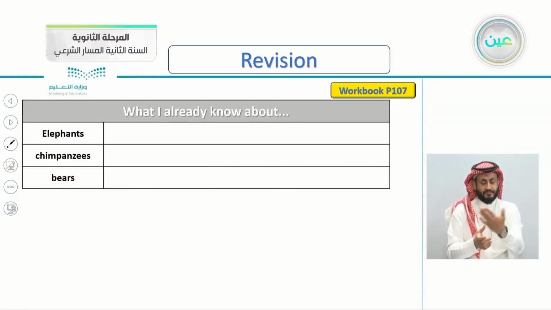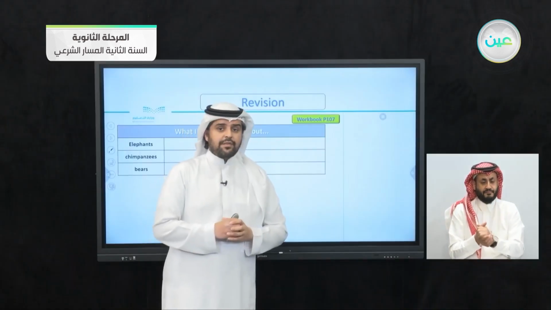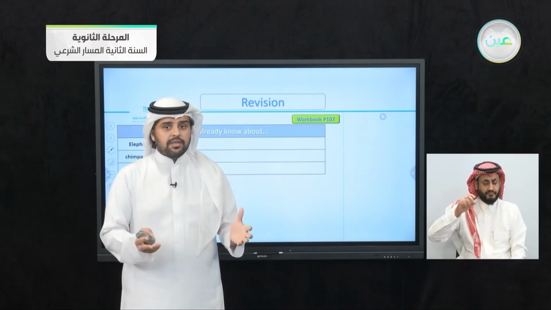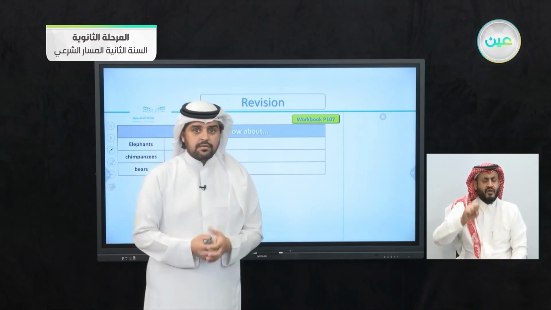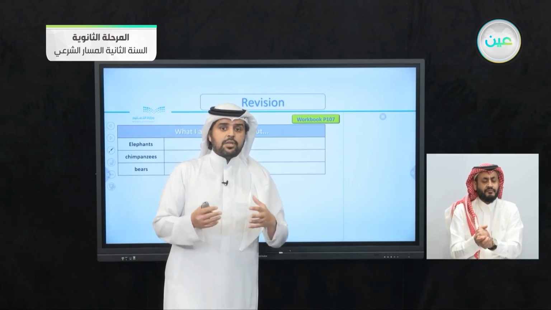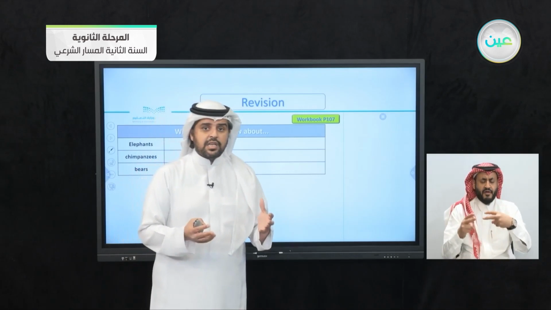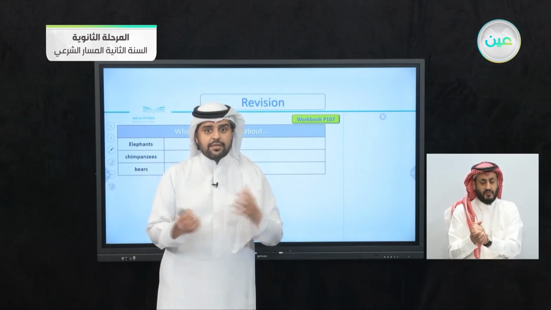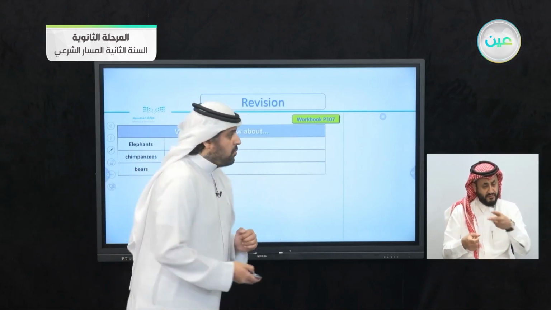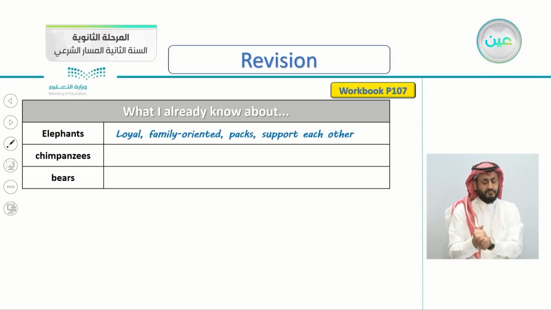So this is the chart here. What I already know about elephants, chimpanzees, or bears. So let's begin with elephants. What do you know about elephants? Something that you already know. Yes, write what you already know about elephants. Anything that you already know. Of course, different students will write different things. For example, what I know about elephants is that they are loyal, they are family oriented, they move in packs.